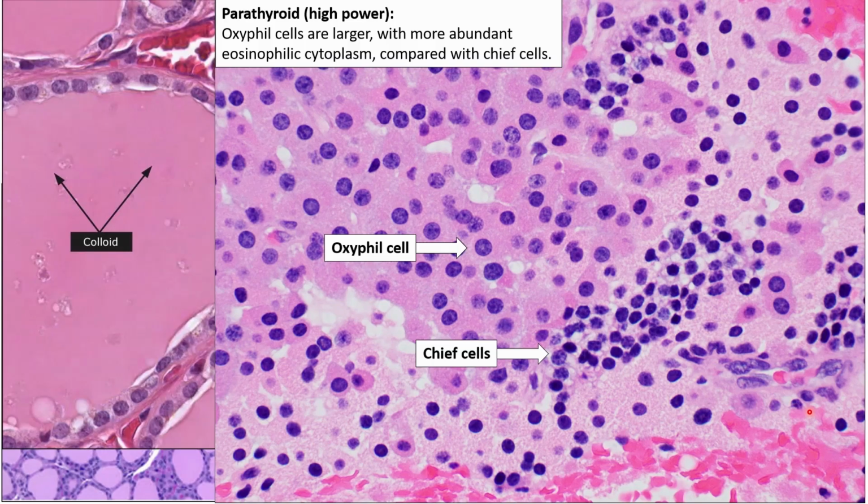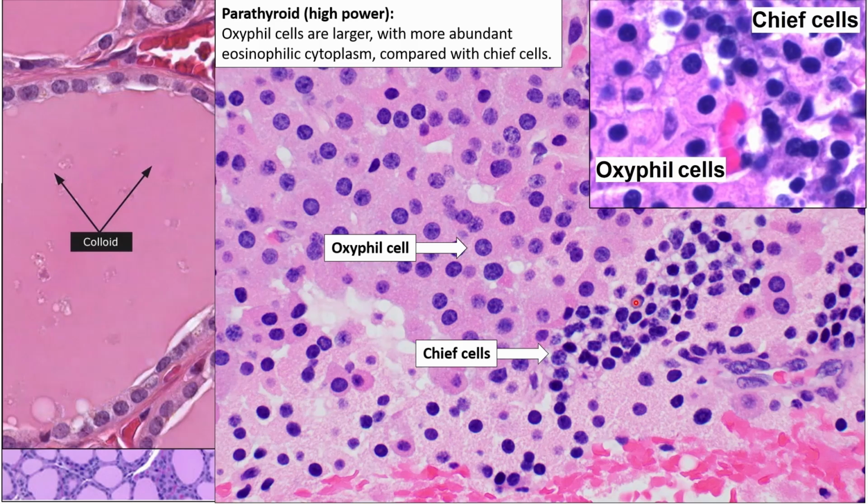For the parathyroid, if the section is very well made and the staining is very good, you will be able to tell the difference between the oxyphil and the chief cells. Oxyphil cells tend to have a larger amount of cytoplasm and more pink or acidophilic staining than your chief cells, which have less cytoplasm in general.